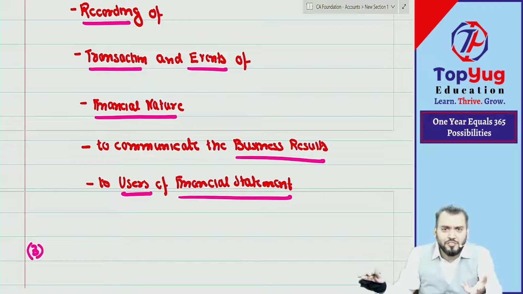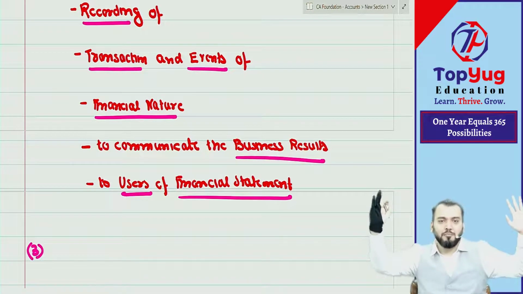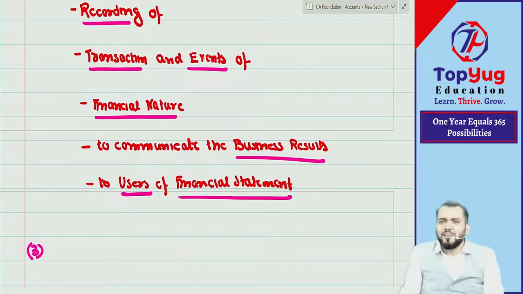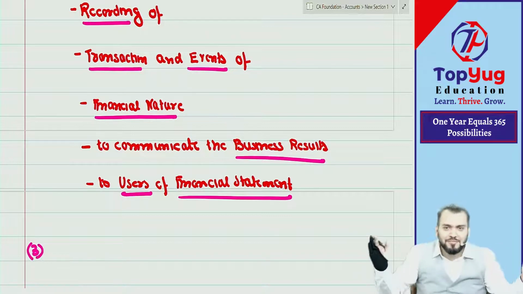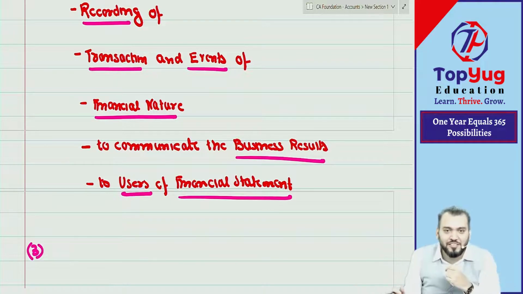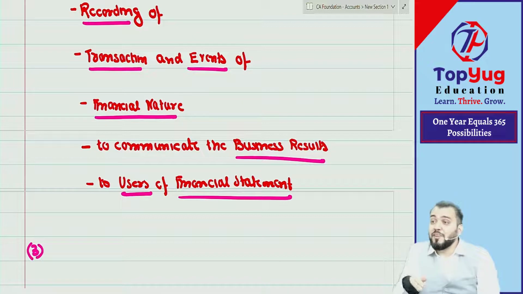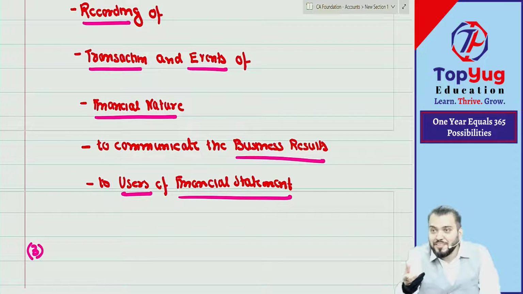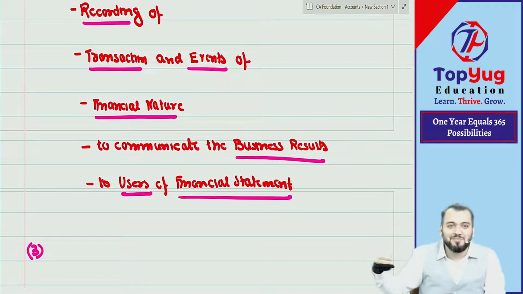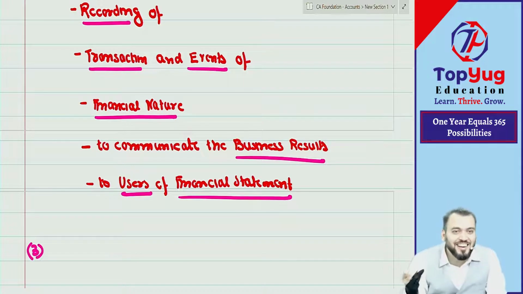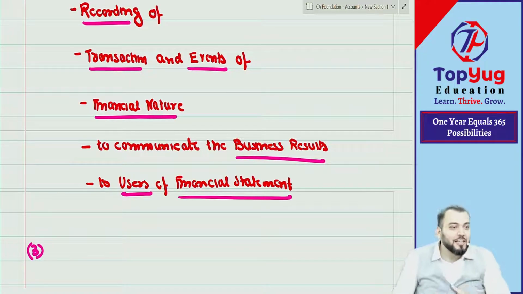If someone comes and starts dancing and you enjoy it, you are getting entertainment, and that becomes an event. You become happy, that becomes an event. Are you able to understand?